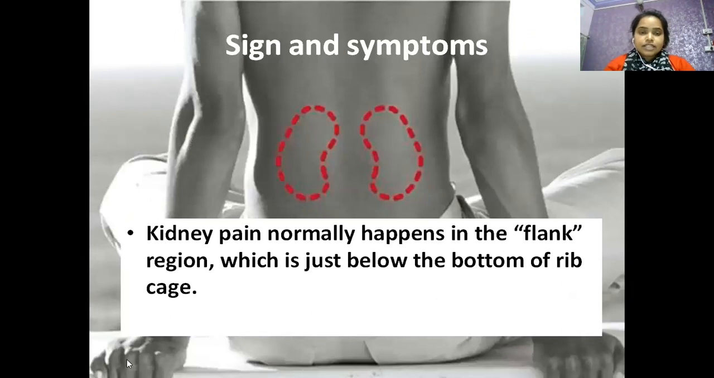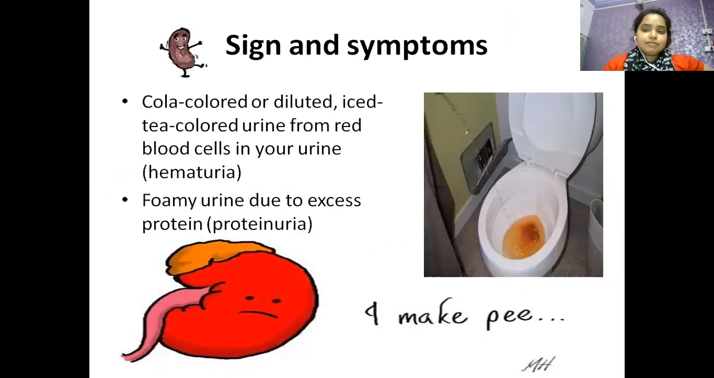Signs and symptoms. Kidney pain normally happens in the flank region, which is just below the bottom of the rib cage. That is the rib cage, and at the bottom is the kidney. The signs and symptoms are cola-colored or diluted iced tea-colored urine, and red blood cells in your urine, hematuria. Foamy urine due to excessive protein, like proteinuria.